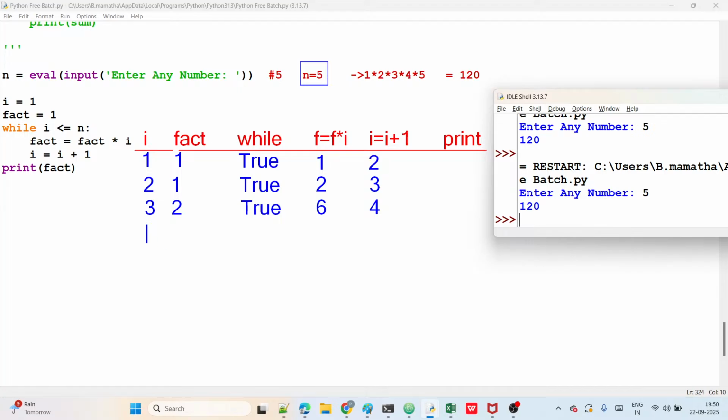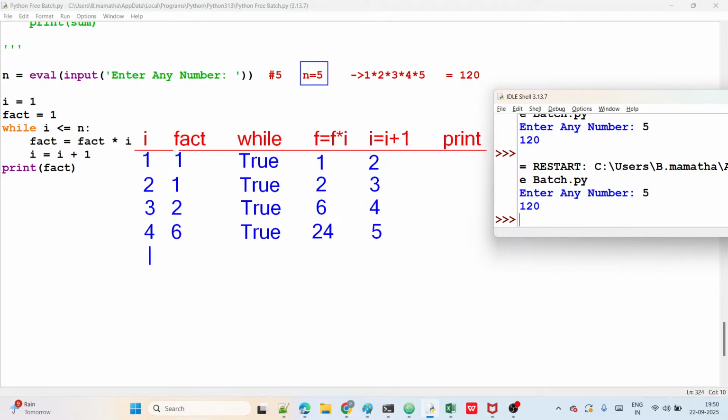Next, start with I value 4. Fact is what? 6, guys. In the previous loop 6, right? Now is 4 less than or equal to 5, true or false? It is true. Then fact into I. Fact is 6. I is what? 4. How much now guys here? 24, right? Okay, 24 guys here. And I value how much now? I value 5 only. Okay.